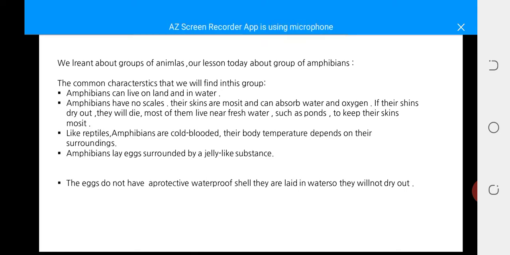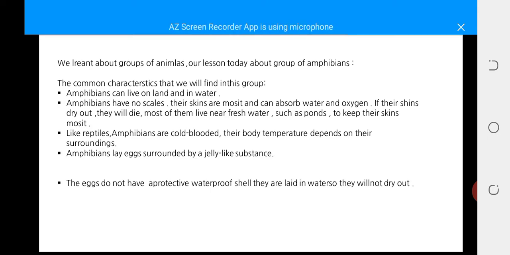Number three: like reptiles, amphibians are cold-blooded. Their body temperature depends on their surroundings. That means the temperature of these animals is not constant. It is changeable and depends on their surroundings. Because of that, like the group of reptiles, the group of amphibians are cold-blooded animals. This is characteristic number three.